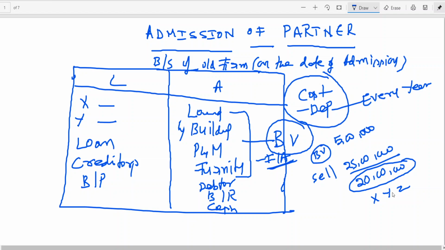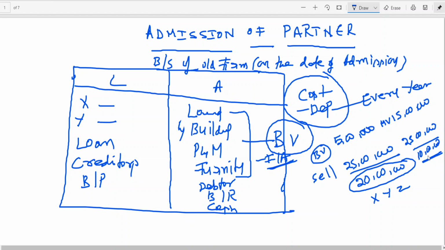Okay. So Z, without putting any effort, is getting the share, no? Let me put it this way. If on the date of admission the market value is say 15 lakhs, understand? On the date of admission, this is the market value, 15 lakhs. This is the market value on the date of sale after 5 years. What is the profit? 10 lakhs.